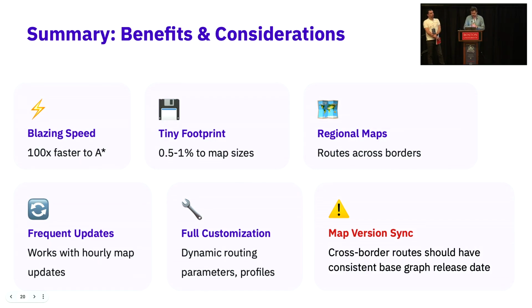The only downside, the biggest one, is that all your base maps, not the live data which you apply on top, need to have a consistent version. So if you download one state in November, then the neighboring state which you are going to travel to should also be from November. Otherwise, they have a different graph, and that's, of course, a limitation.